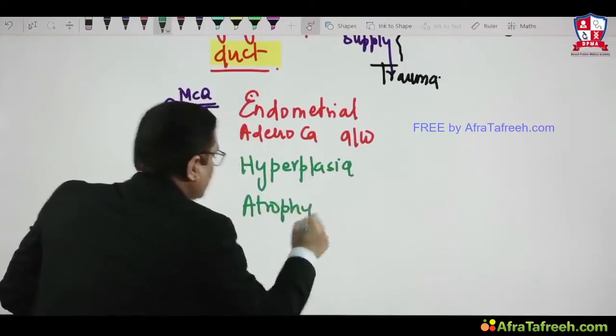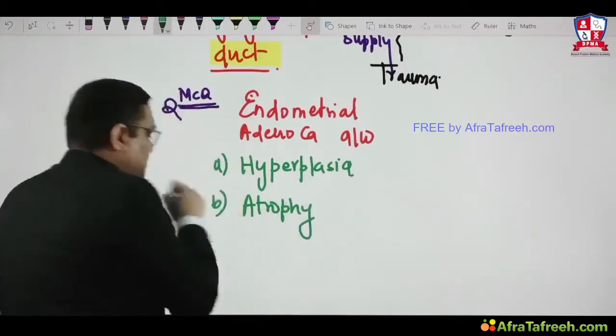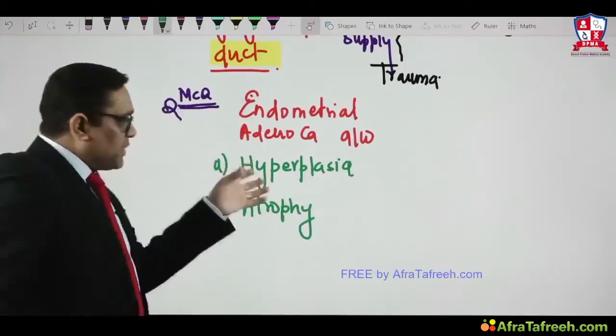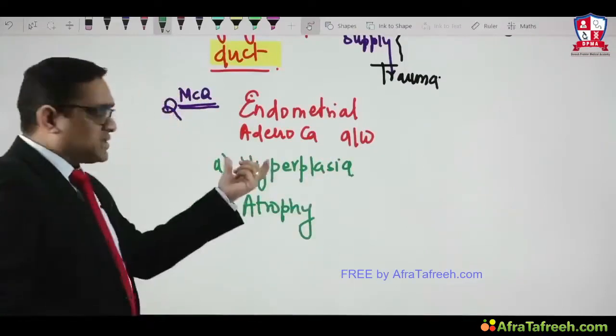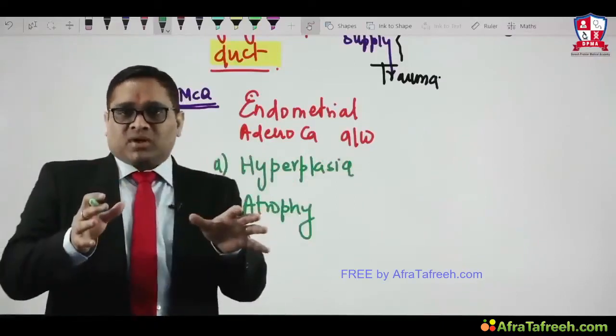So when this question came in the exam, many of the students thought it is hyperplasia. Endometrial hyperplasia is causing endometrial adenocarcinoma. So they gave answer only A. But that is what I wanted to tell you.